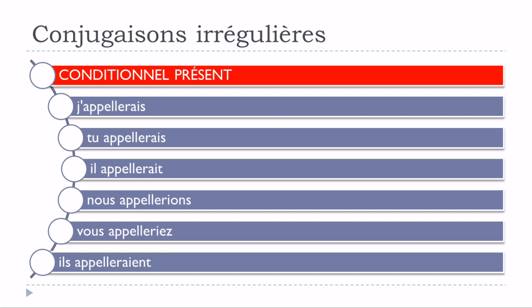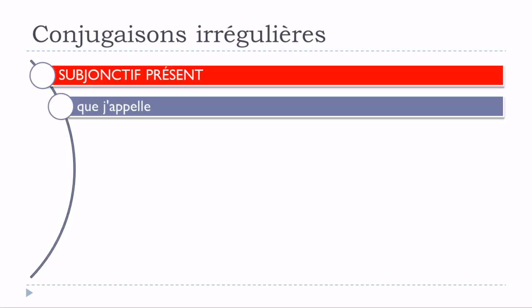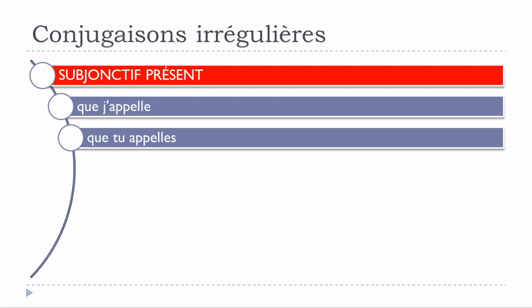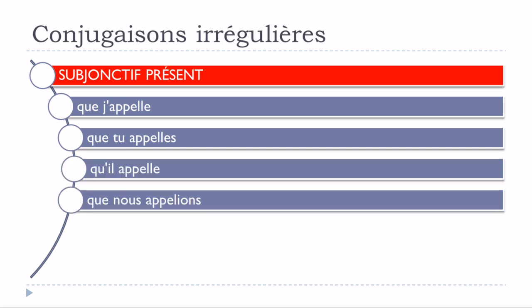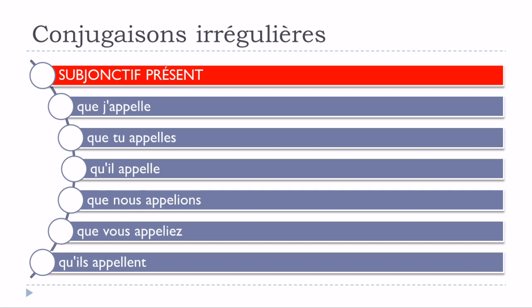And last but not least, le subjonctif présent: que j'appelle, que tu appelles, qu'il appelle, que nous appelions, que vous appeliez, qu'ils appellent. Here you can see that je, tu, il, and ils in the plural form are concerned. Same thing, you double the L, and you open the sound of this e. Que j'appelle, que tu appelles, qu'il appelle, and then for nous and vous you just keep the normal ending: que nous appelions, que vous appeliez, qu'ils appellent.